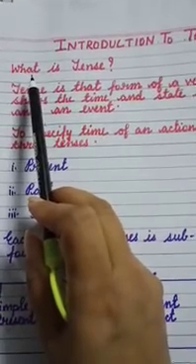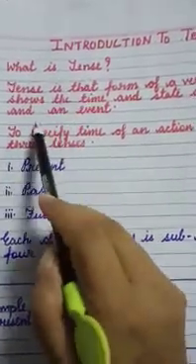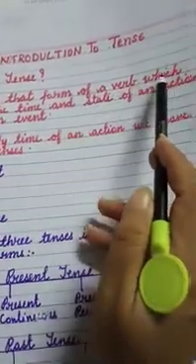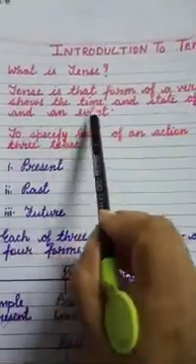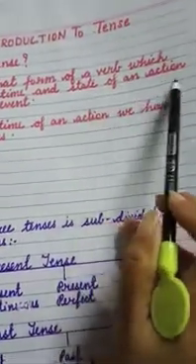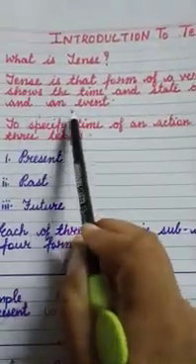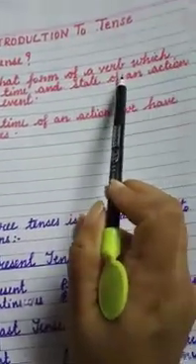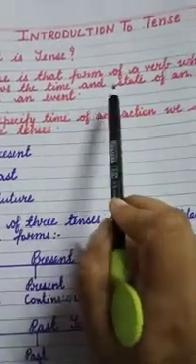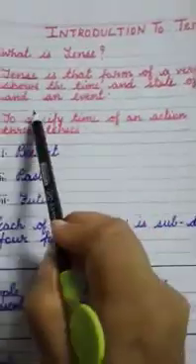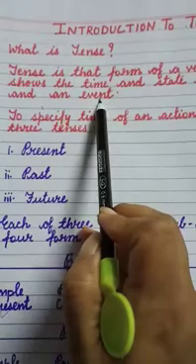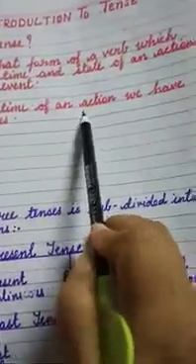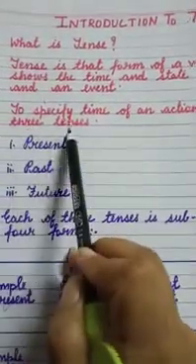First of all, we will learn what is tense. Tense is that form of a verb which shows the time and state of an action and an event. To specify the time of an action, we have three tenses.